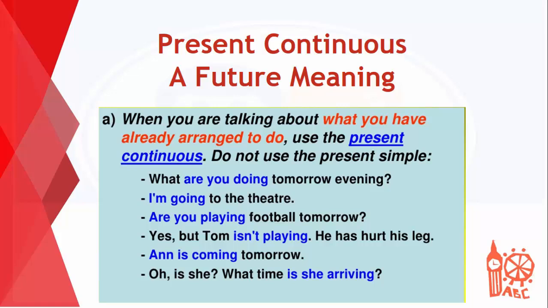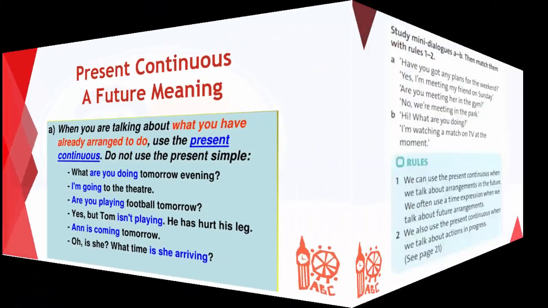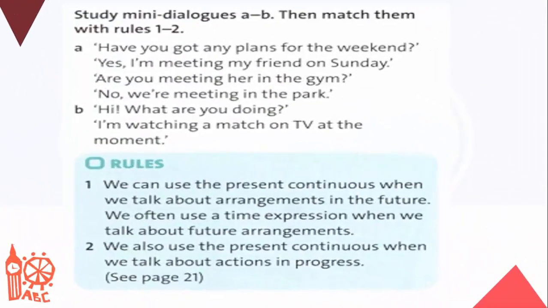Anne is coming tomorrow. Oh, is she? What time is she arriving? In the first part of the sentence, you already know that Anne is coming, which means this is something that she planned. That's why in your question, it's okay for you to use the present continuous to talk about a future meaning. Now look at these dialogues here and match them with the rules.